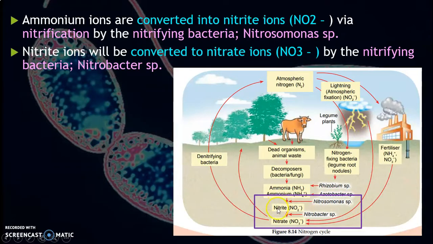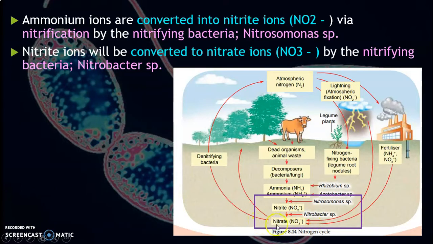And then after that, the nitrite ions will be converted to nitrate ions, also by nitrifying bacteria called Nitrobacter species. So this is the Nitrobacter species that converts nitrite ion into nitrate ion.